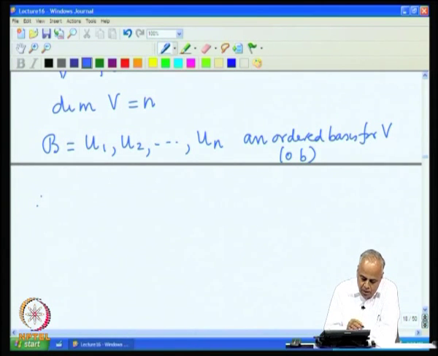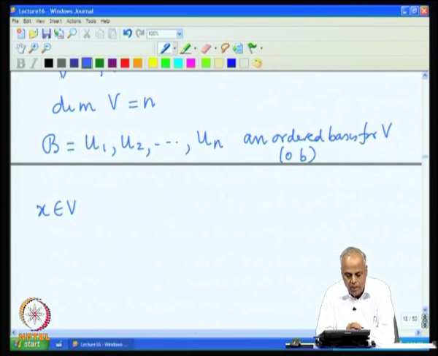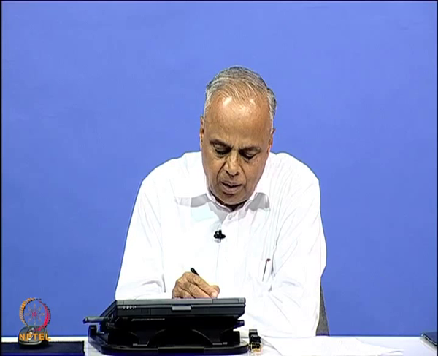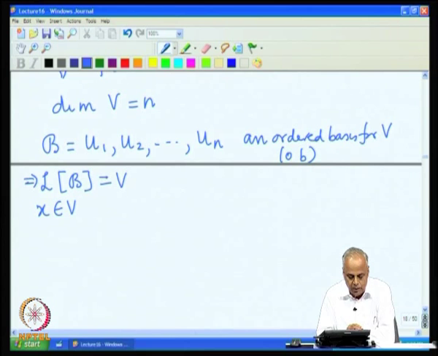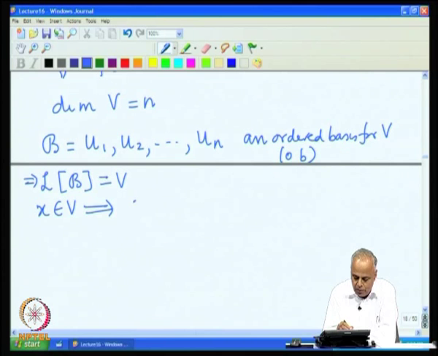Let us take any vector x in V. Now, what do we mean by B being an ordered basis in V? First of all, it is a basis. If it were a basis, it must be linearly independent and it must span the whole space. So, in particular therefore, its span must be equal to V. So, B is an ordered basis means LB must be equal to V. Now, consider any vector x in V. Since V is equal to LB, x is in LB.